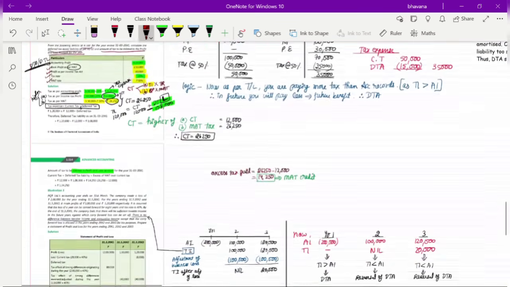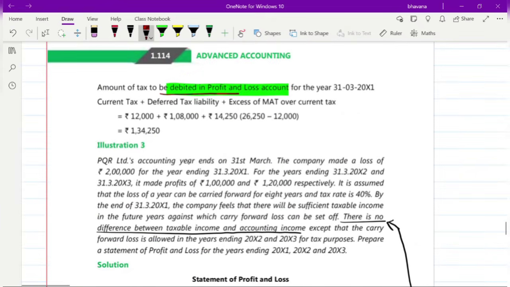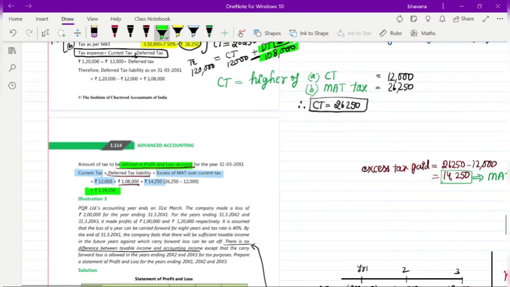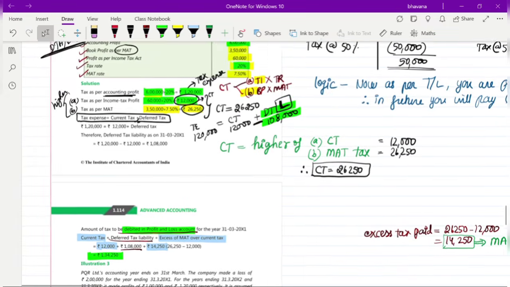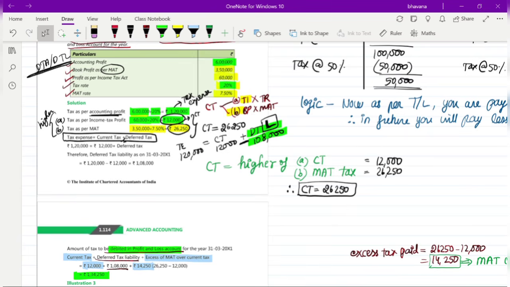Okay. So the amount that has to be debited in the P&L would be your deferred tax liability of 1,08,000. Then here you can directly write current tax 26,250. But here they have anyhow given current tax plus excess of MAT over current tax. If you add 12,000 plus 14,250, anyway you will get 26,250. And your final answer is going to be the same, 1,34,250. Okay, so it will be the same as what I did.